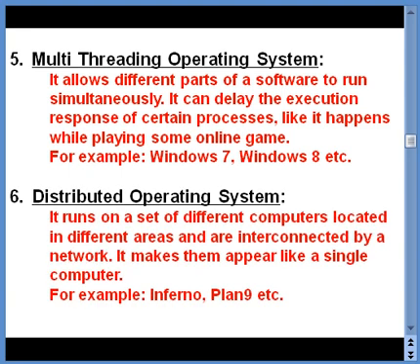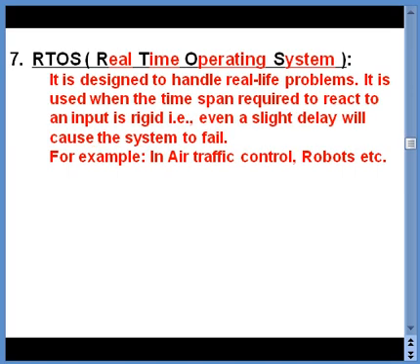The sixth operating system is distributed operating system. It runs on a set of different computers which are located in different geographical areas, but they are interconnected by a network. So it makes them appear like a single computer. The examples of distributed operating system are Inferno, Plan 9, etc.